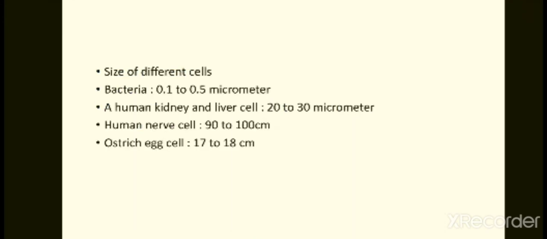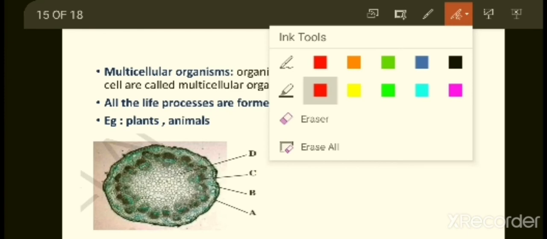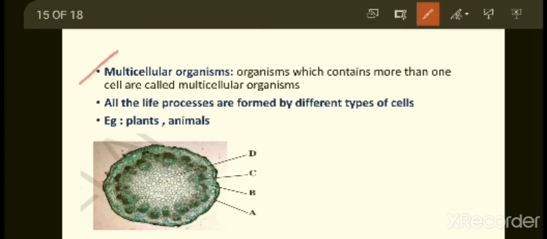So next we have multicellular organisms. In the name itself you understood what multicellular organisms are. Organisms which contain more than one cell are called multicellular organisms. Which organisms contain more than one cell?